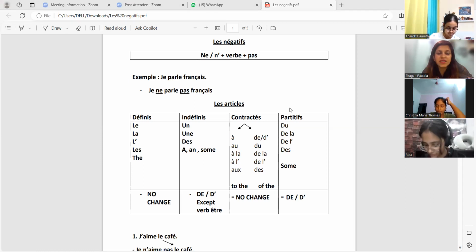Why are we discussing these articles? We're discussing these articles because we need to know, when it's a simple sentence, it's na plus verb plus pa. But when the articles are there, will they change in a negative sentence? That is why we are doing these articles. Okay. Let me know once you people are done.